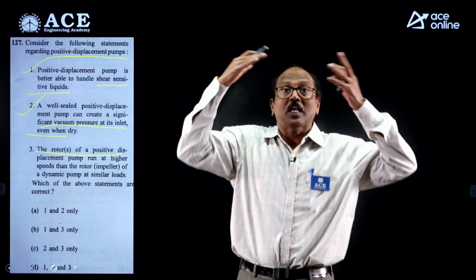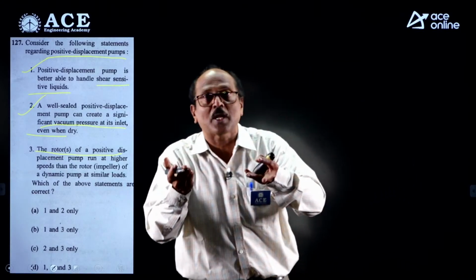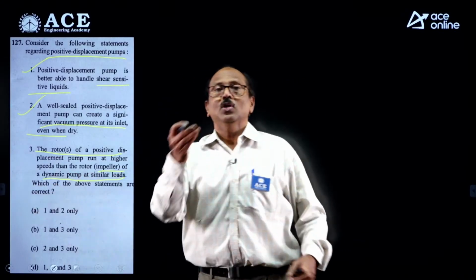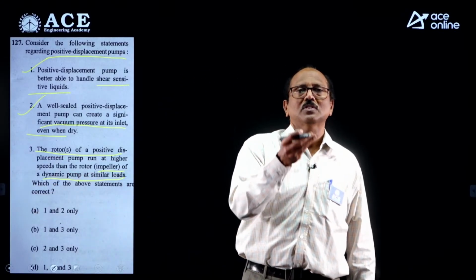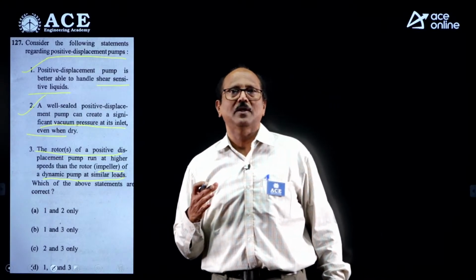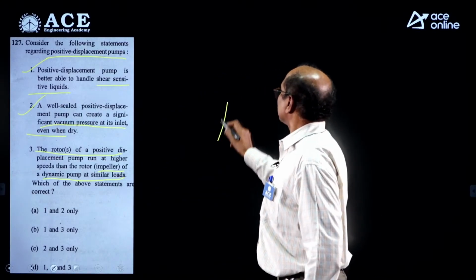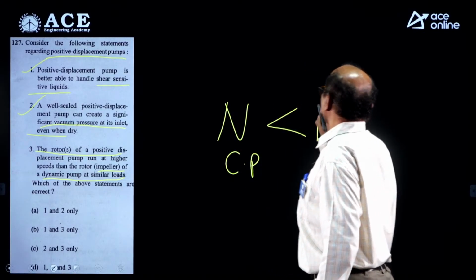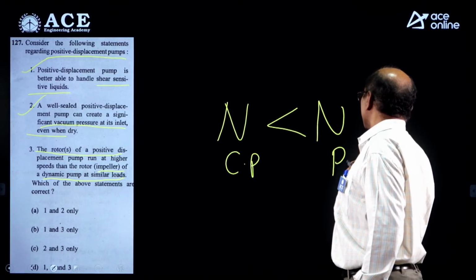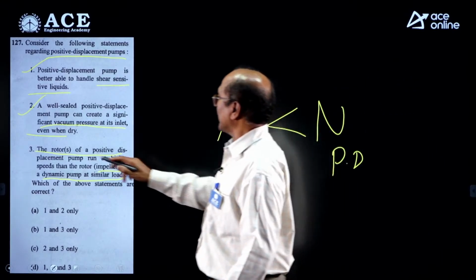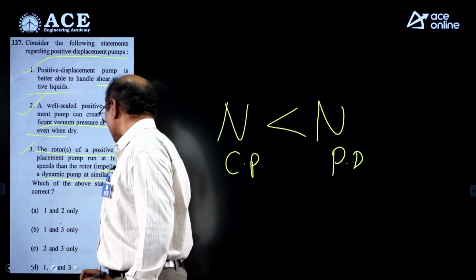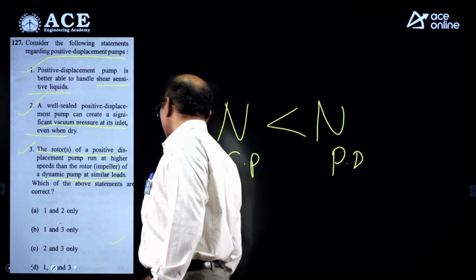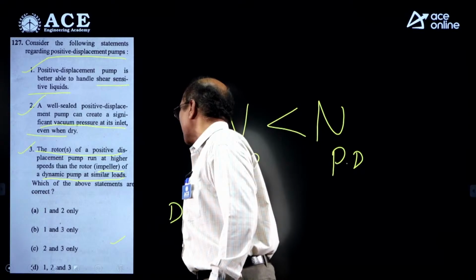They run at 10,000 RPM, 15,000 RPM, whereas the impeller of the centrifugal pump runs at 2,000, 3,000, 4,000, 1,500, 1,440 standard. The speed of the centrifugal pump is less than the speed of the positive displacement pump. This is also correct. So all are correct. Okay, 1, 2, 3 are correct. So answer D is correct.